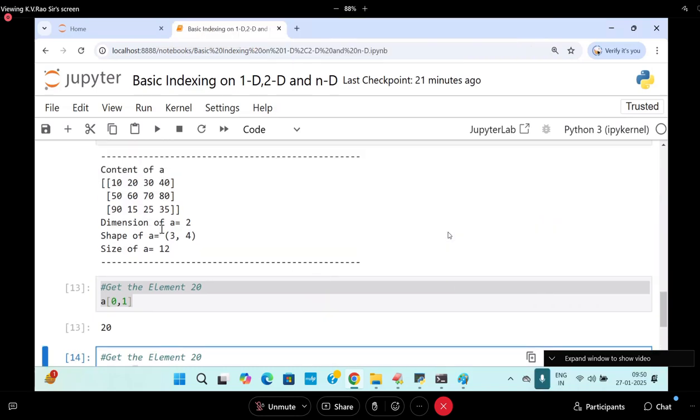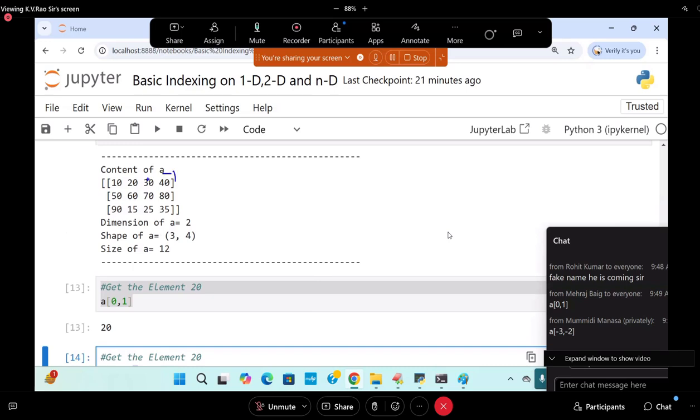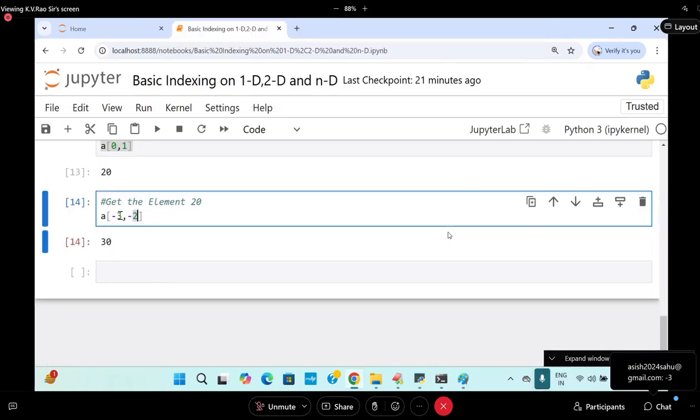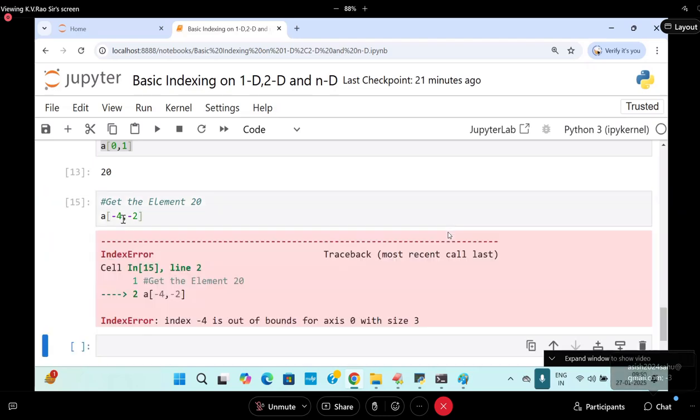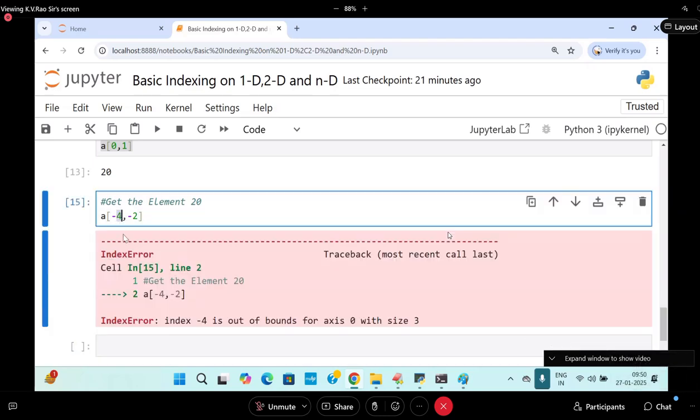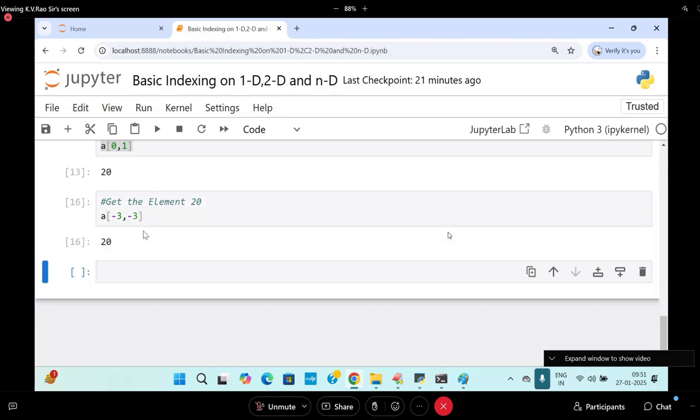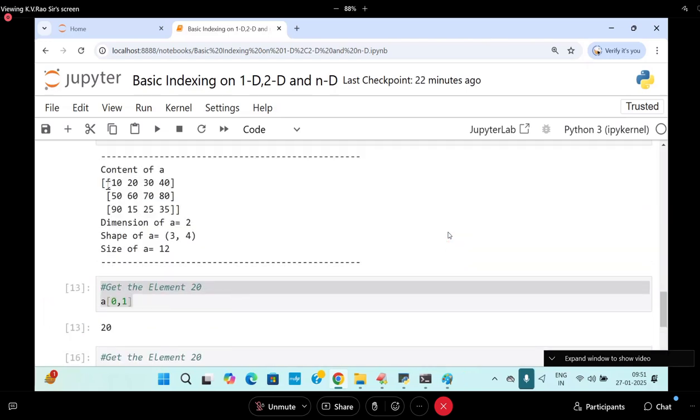You see minus 1, minus 2, minus 3. If I believe you, it is a problem for me. So minus 3 only, minus 3, minus 3. It gives 20, in the shape 4 by 3 by 4.